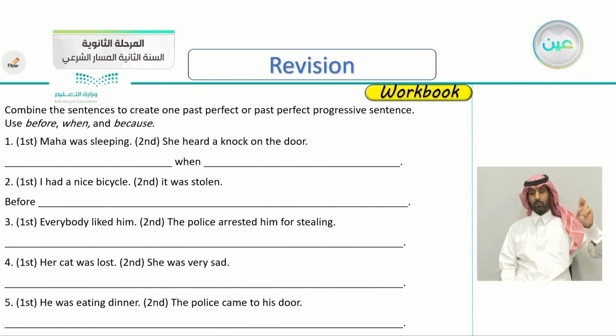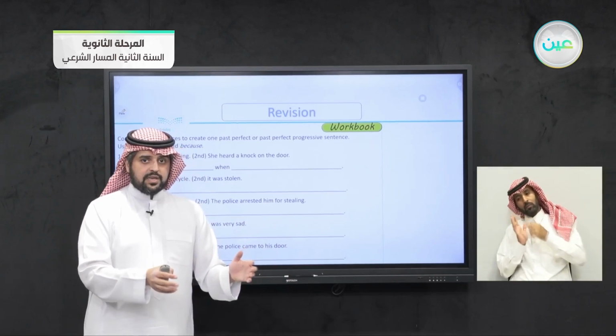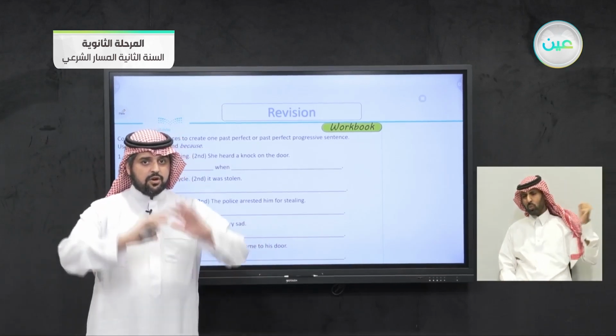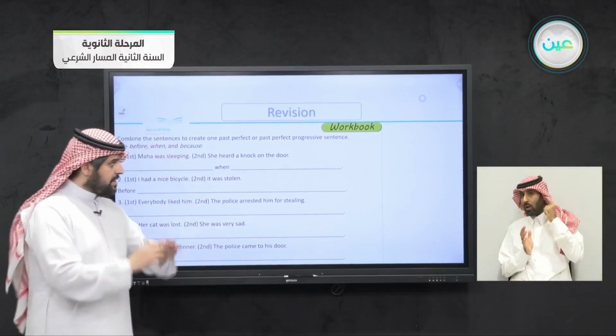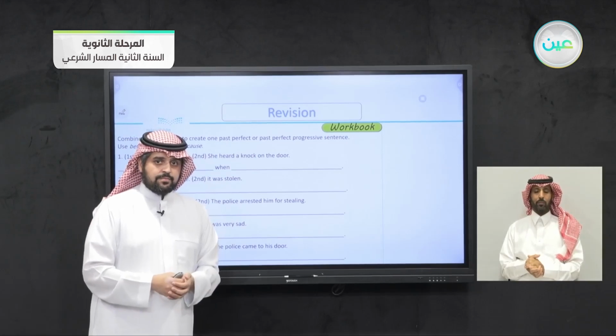Number one, the two sentences are Maha was sleeping. This is the first sentence. The second sentence, she heard a knock on the door. So the scene here is that there's a girl named Maha sleeping. While she was sleeping, someone knocked on the door and she heard it. So how can you say this using the past perfect or the past perfect progressive?